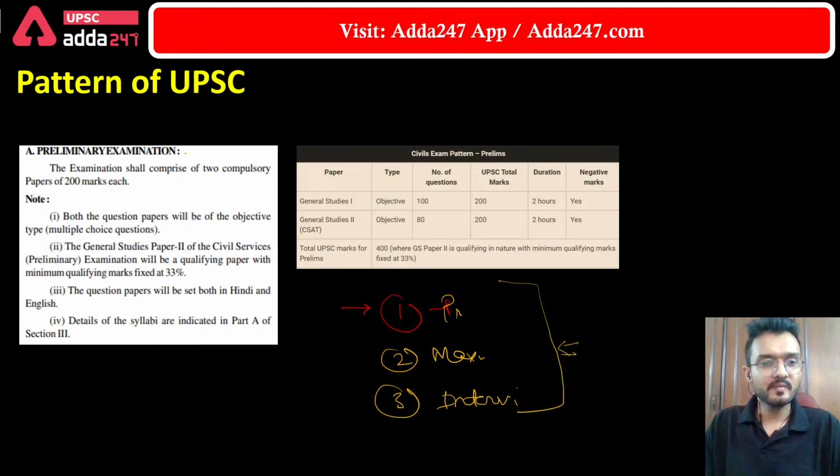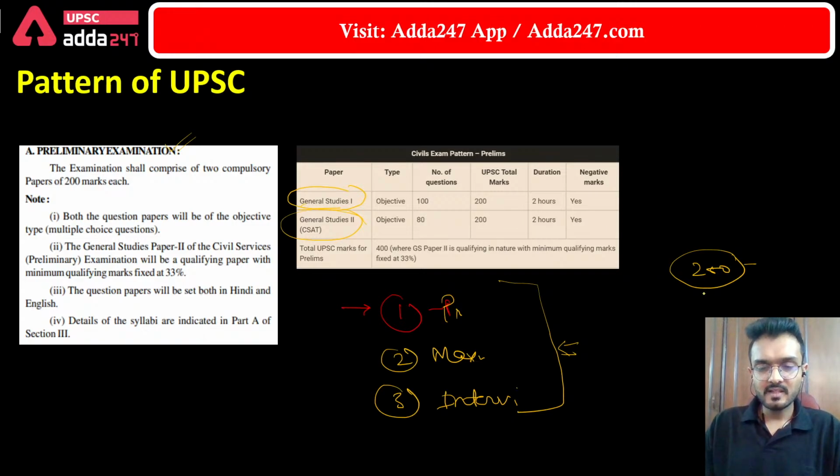Now let's see the prelims examination and its syllabus. The preliminary examination consists of 2 papers, known as GS paper 1 and GS paper 2. GS paper 1 is basically the General Studies paper 1, and it is an objective paper. It consists of 100 questions and each question carries 2 marks. So it is a total of 200 marks paper, and it is conducted in 2 hours.